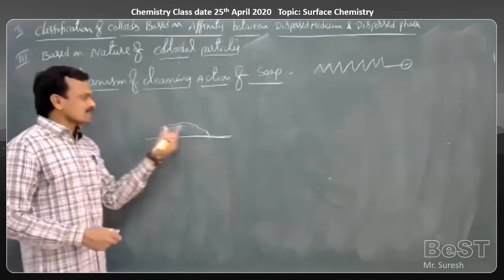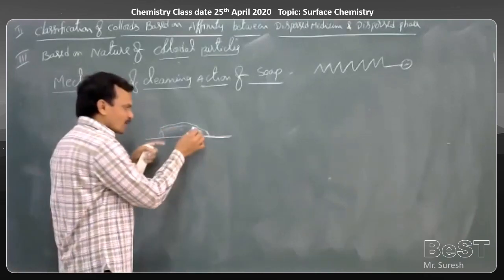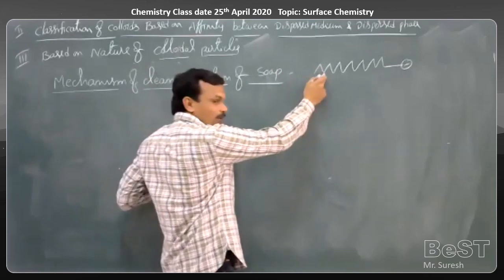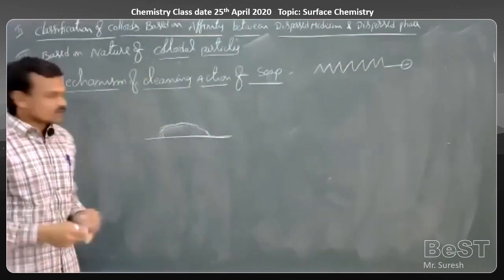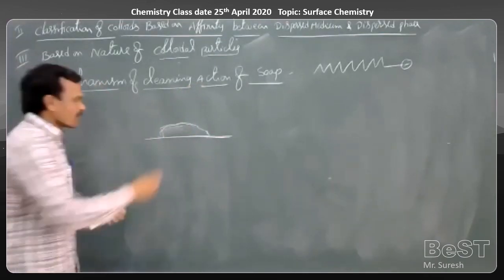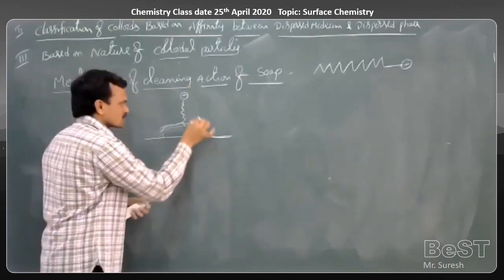This grease is nothing but hydrocarbon. Now this hydrocarbon part can attract the hydrocarbon part, not the hydrophilic part. So this grease attracts the tail part of the stearate ion. Now the stearate ion tail part binds to it like this.